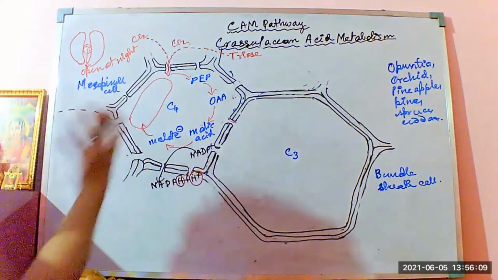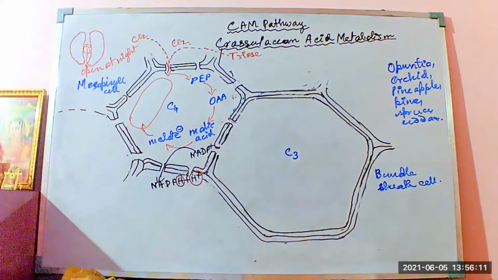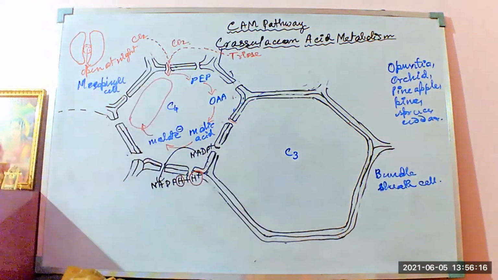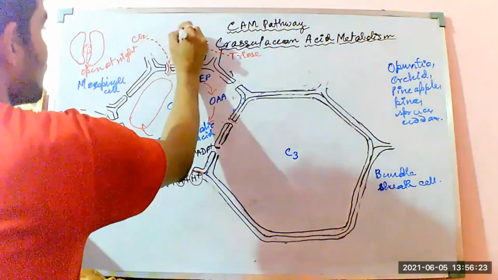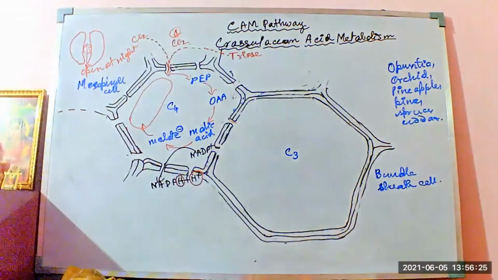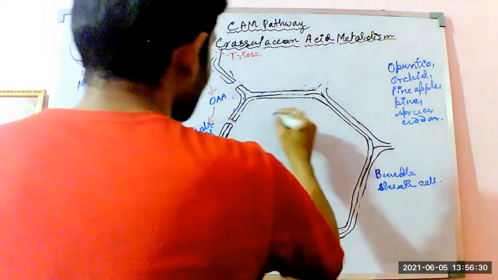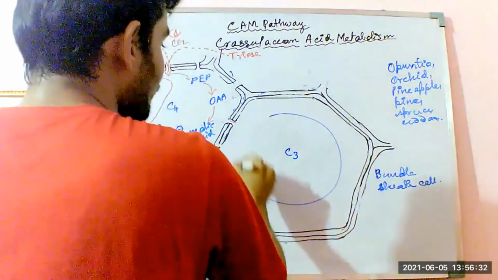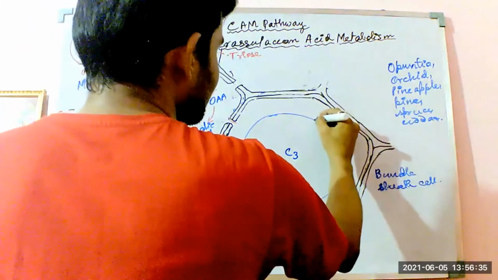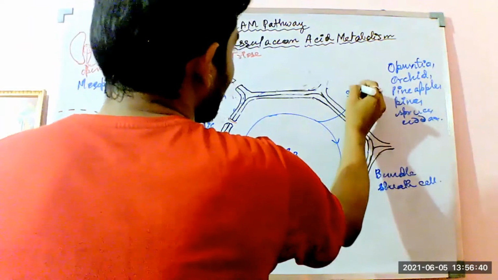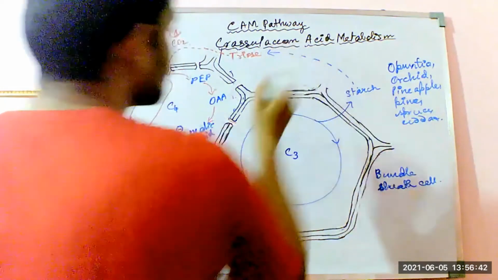But in the CAM plants, what happens? The CO2 is being deposited during the night time. The CO2 is getting fixed during the night time, and malate ions get deposited during the night time. The first CO2, which helps in the opening of the stomata, comes from the triose, the reduced form in the Calvin-Benson cycle, where the starch is reduced to triose.